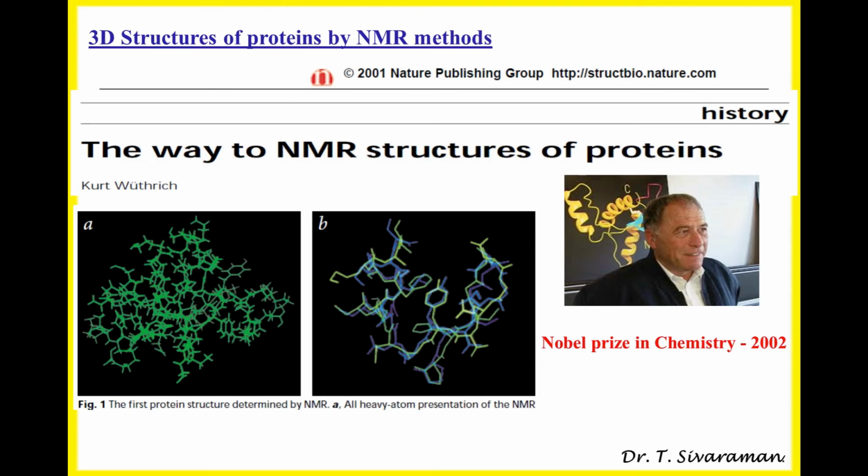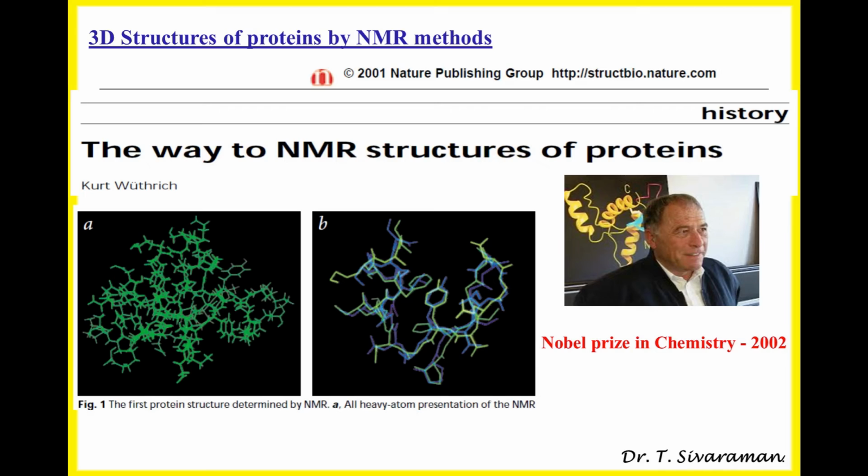As I mentioned, NMR is another technique by which the three-dimensional structures of proteins can be determined at high resolution. In this slide, I am showing the 3D structure of the protein called BPTI. BPTI stands for bovine pancreatic trypsin inhibitor. The structure was elucidated by Kurt Wüthrich and his team.